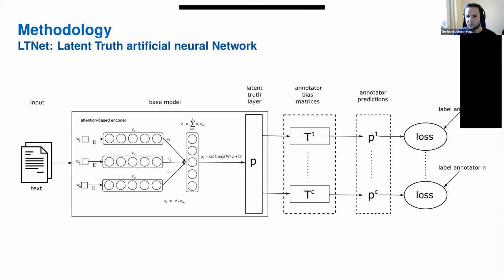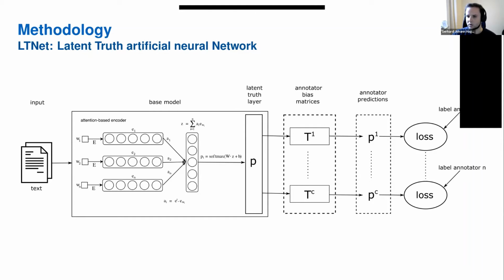For a sentiment, that could be two outputs, positive sentiment and negative sentiment, and for both there are respective probabilities that it's positive or negative. And then, because we want to model each annotator separately, we do it in a multitask fashion: for each annotator, we have a separate matrix, which is a 2x2 matrix for sentiment analysis, which is multiplied by the probability outputs. And then for each annotator, we get a respective classification separately, which tries to mimic the biases from each annotator. So each annotator is modeled here with these annotation heads or bias matrices, as we call them.